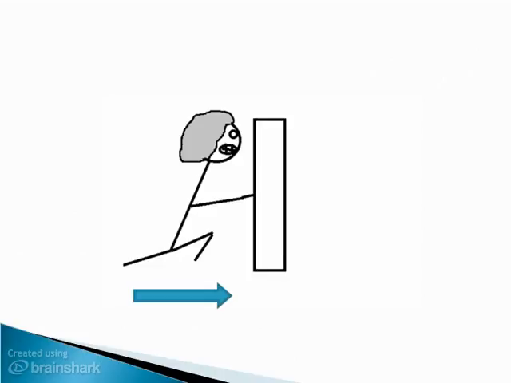Well, let's use the example of someone pushing a wall. Now, as we know, when there is a net force acting on an object, it will accelerate forward. Now, if you were to push a wall, the chances are it's not going to move. This must mean that the net force is equal to zero. And where is this reaction force coming from? The answer to that is the wall. When you push on the wall, it will push back on you. And that is the reason why the wall will not move when you push it.